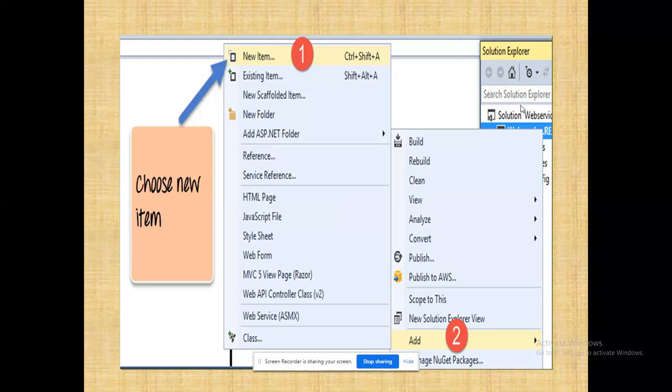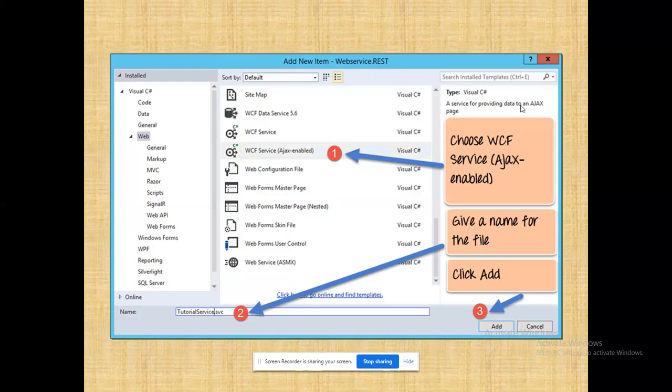So I have to use that Add menu. Here I am going to create my web service. A lot of content has been given here, right? That you could see. I think these are all the possibilities to create a web service in my .NET. Especially, I want to show you the first one, WCF service, right? This WCF service, and at the bottom you could see Web Service ASMX.